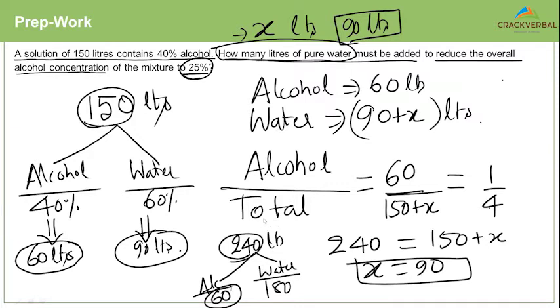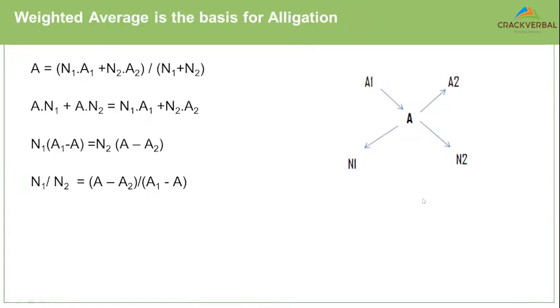So this is like the ratio approach of solving a mixture question, right? And there is nothing wrong with this approach, except that it probably takes time, it involves equations, and therefore it might create trouble by inducing errors, right? So I've seen people doing 60 by 150 plus X equal to 1 by 3 or 1 by 5 mistakenly, right? And that creates errors. That is the drawback of this method. So if that is the drawback, what do we do? As I was telling you earlier,